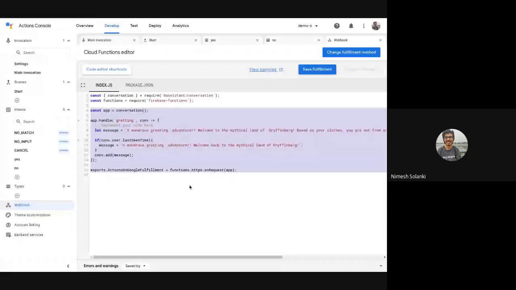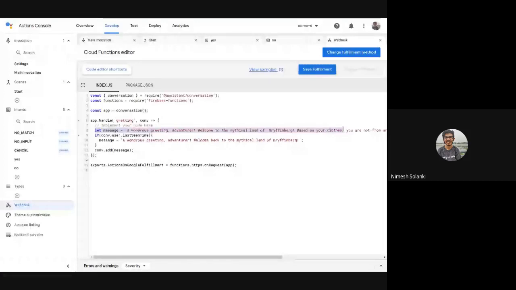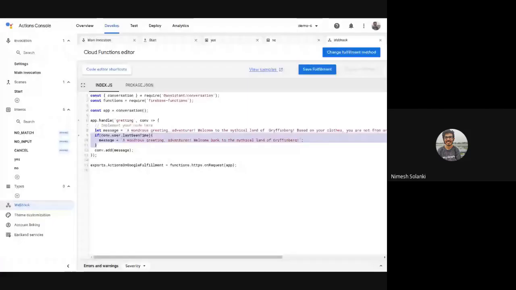Cool. Let's move forward. Once you're done writing this code, make sure you hit the save button and deploy it. This is the same old long greeting message which we will give to the user if the user is visiting our action for the first time. But over here, we are checking if the user has already visited, just like last seen in WhatsApp. We don't have to check the exact time the user has visited, we just need to check the property.